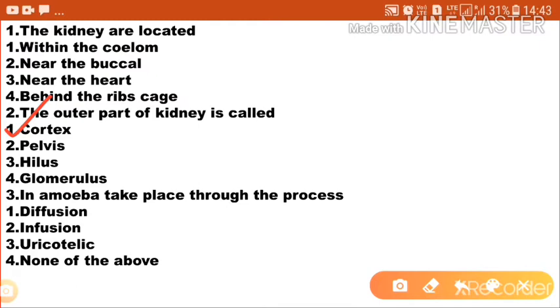Next question: in amoeba, excretion takes place through the process of. First one, diffusion. Second one, infusion. Option 3, urocotalic. Option 4, none of the above. In amoeba, excretion takes place through the process of diffusion. Option 1 is the correct answer.